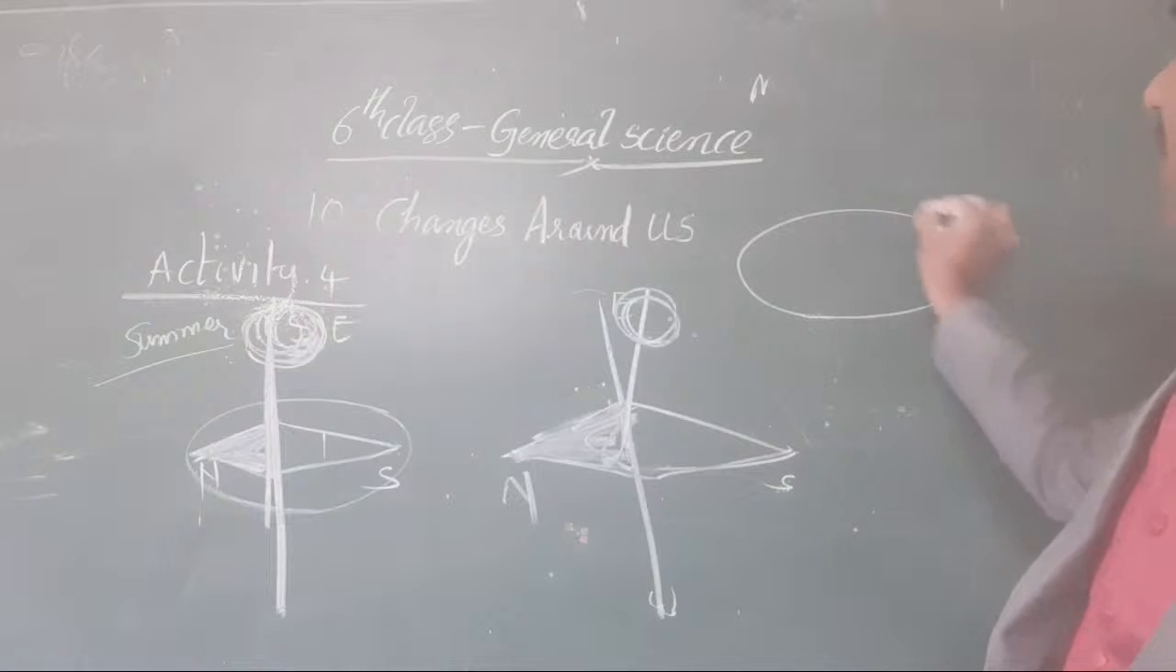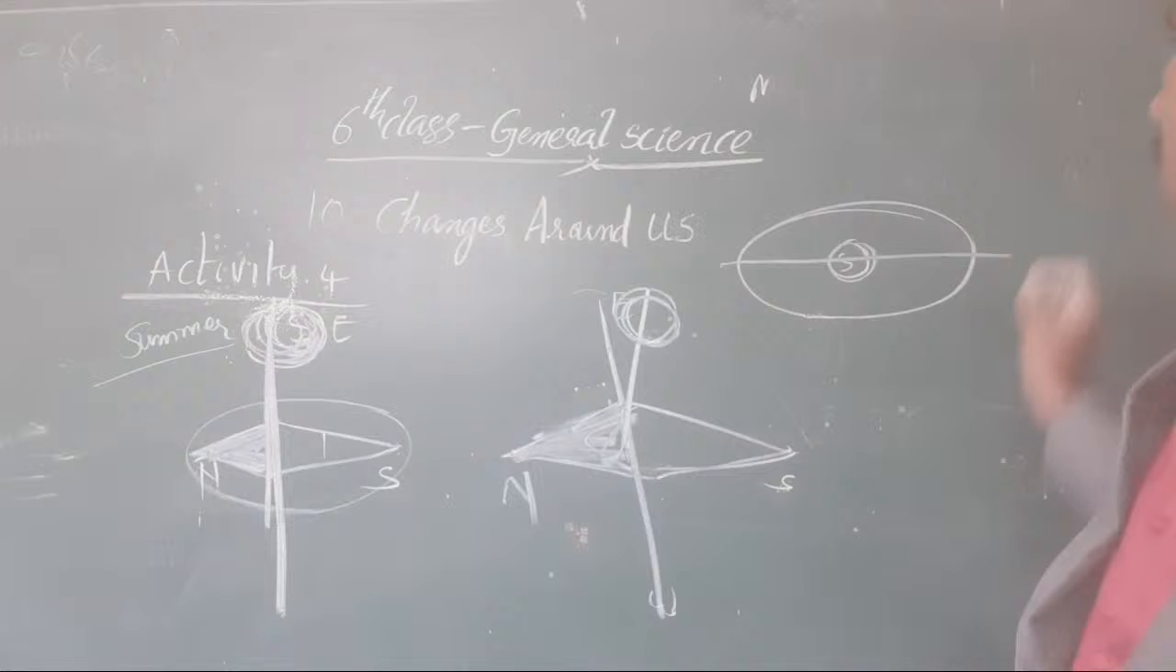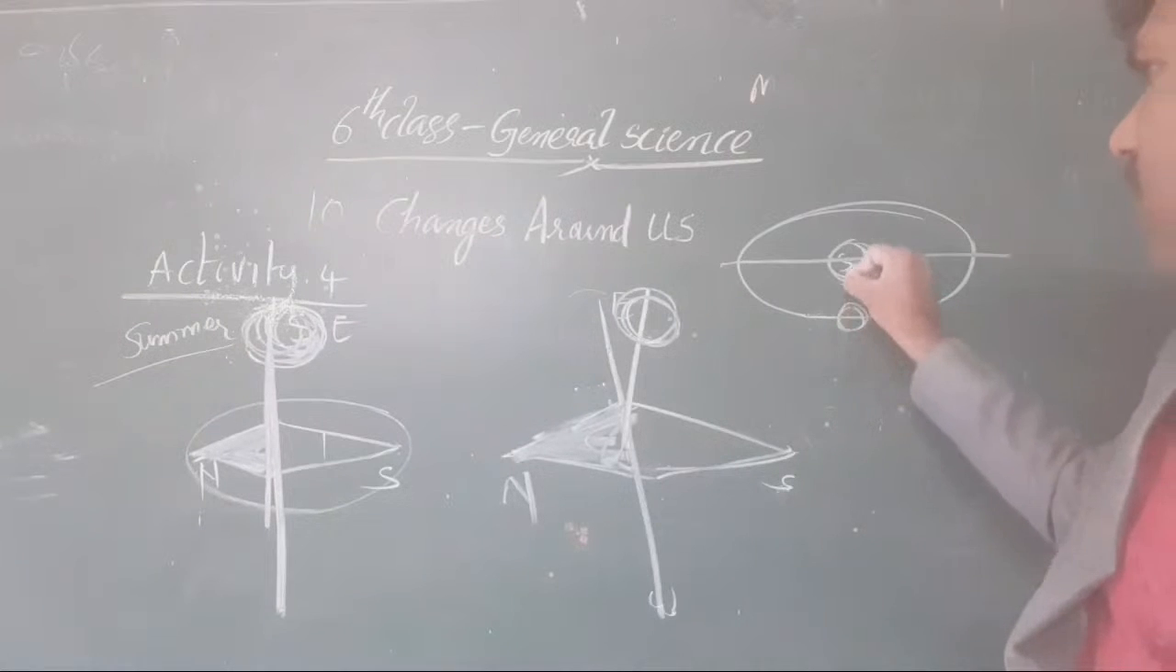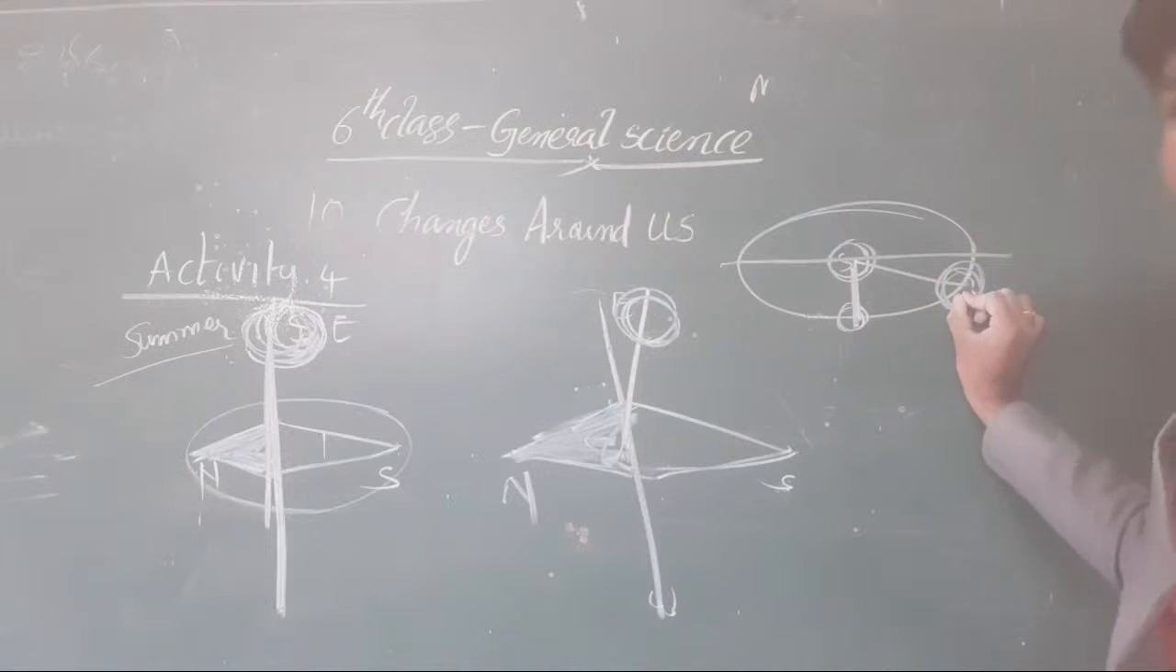Our earth is revolving around the sun. Clear or not, all of you? Our earth is revolving around the sun. Summer is here. When it is winter, it is here. Clear or not, all of you?